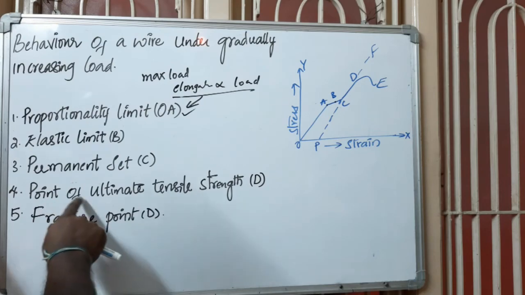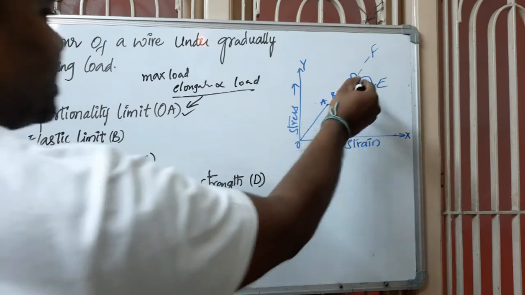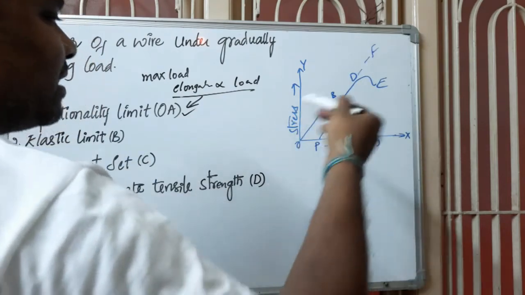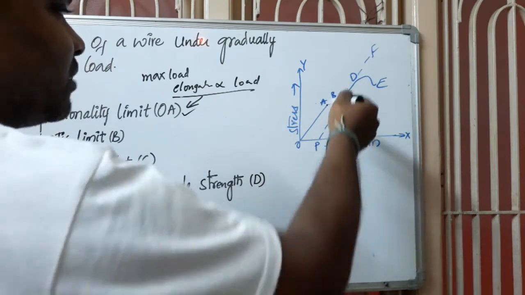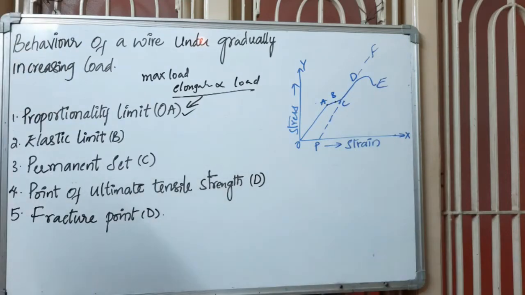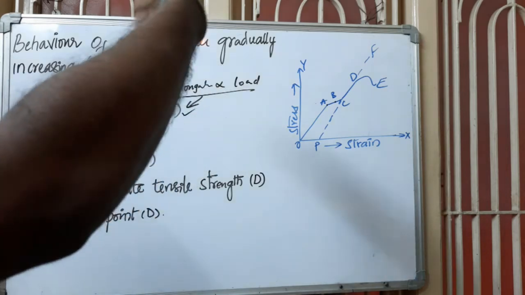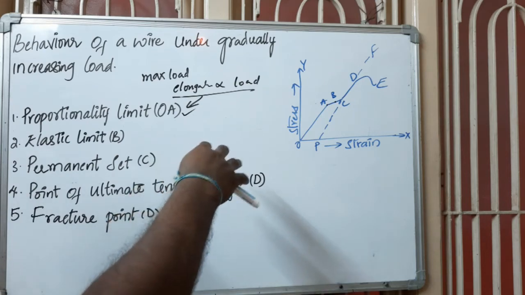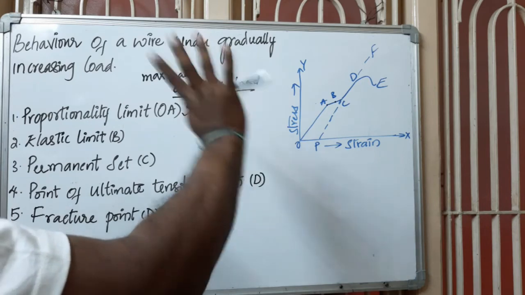Now, the point of ultimate tensile strength, here, D. What happened? Up to C I had added the weight gradually, and now I am still adding the weight. If the load is further increased up to D, the strain increases gradually even though there is no increase in the stress. At this stage, the restoring force seems to be subjected to the deforming force.